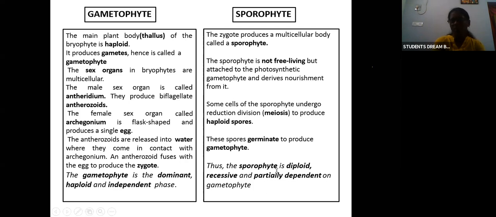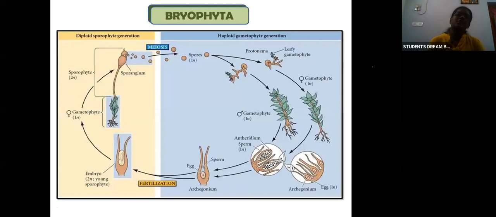Here we saw that the gametophyte is the dominant, haploid and independent phase, whereas the sporophyte phase is diploid, recessive and partially dependent on the gametophyte. Okay, so this is the life cycle. You can see the gametophyte phase is dominant here and the sporophyte phase is recessive here.